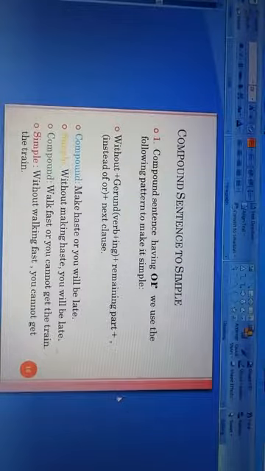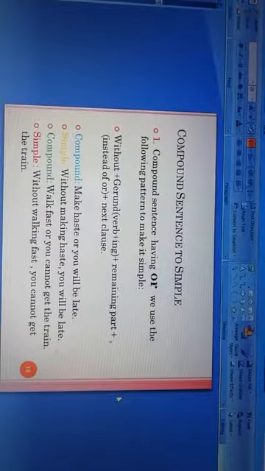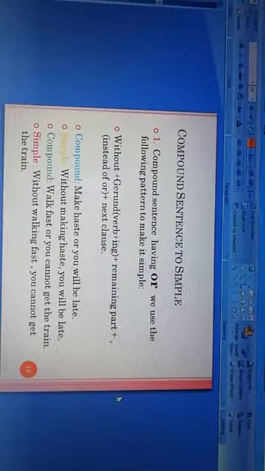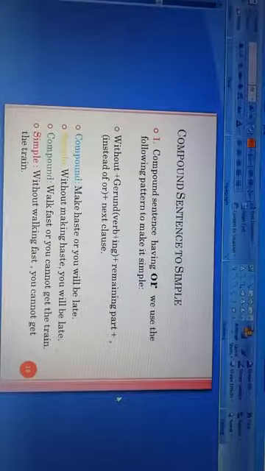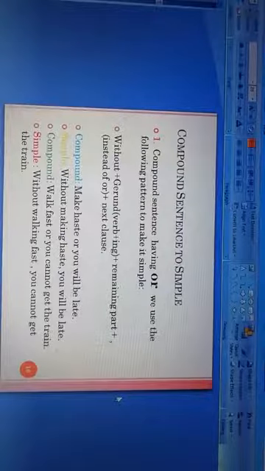What is a gerund? Verb plus ing. And then the remaining part, then we put a comma instead of or, and then we write the next clause. This is the pattern for making a compound sentence with or into a simple sentence.